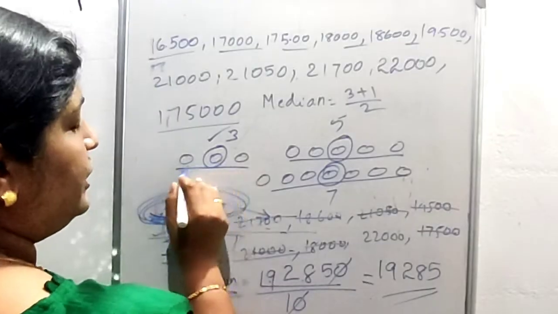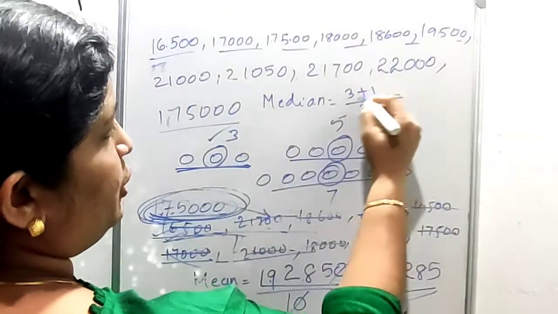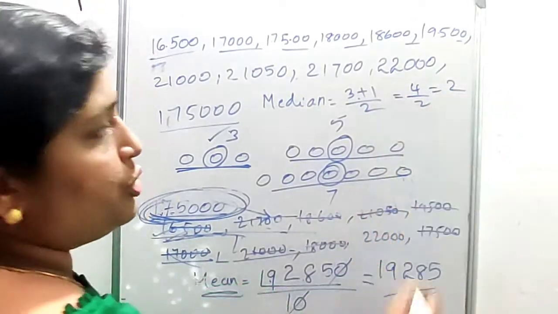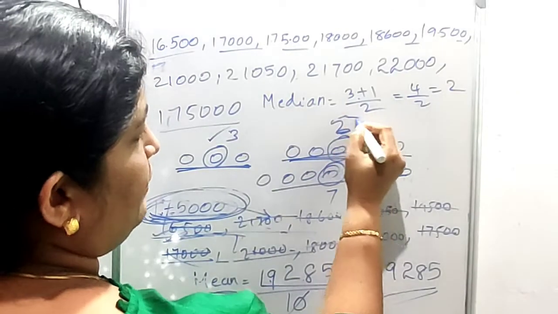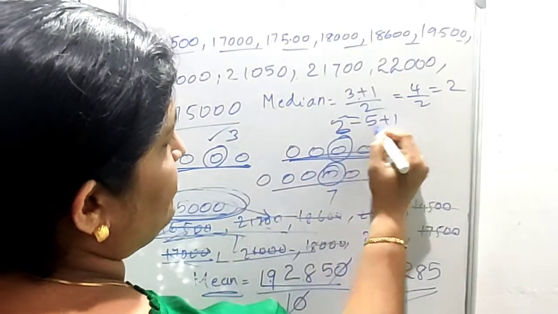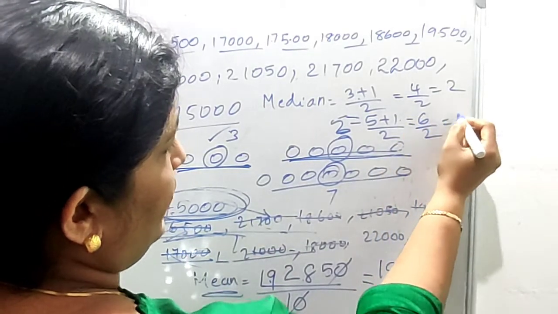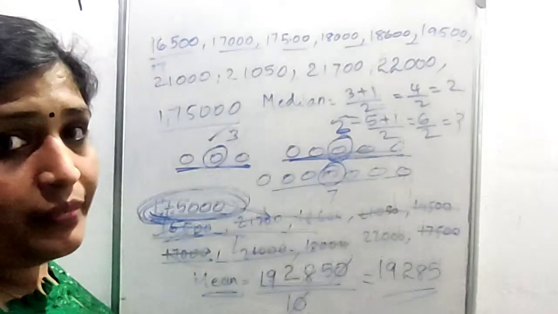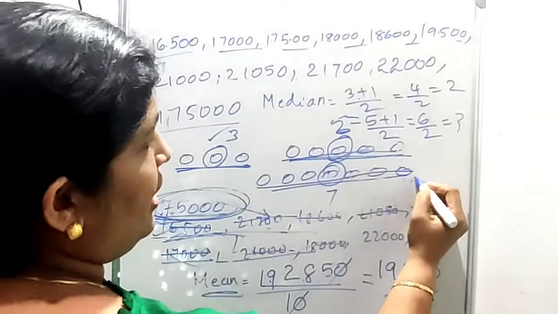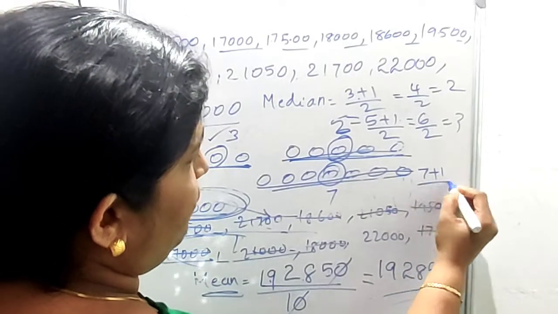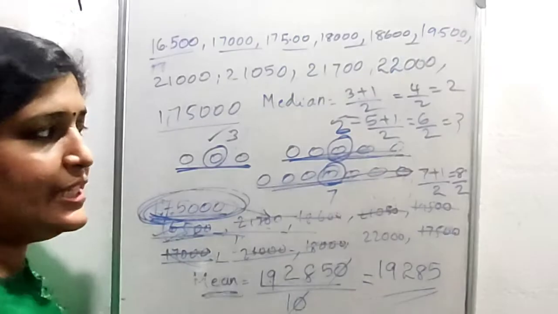For 3 numbers, 3 plus 1 by 2 is 4 by 2, which is 2. For 5, 5 plus 1 by 2 is 3, so the third one is the median. For 7, 7 plus 1 by 2 is 8 by 2, so the fourth one is the median.